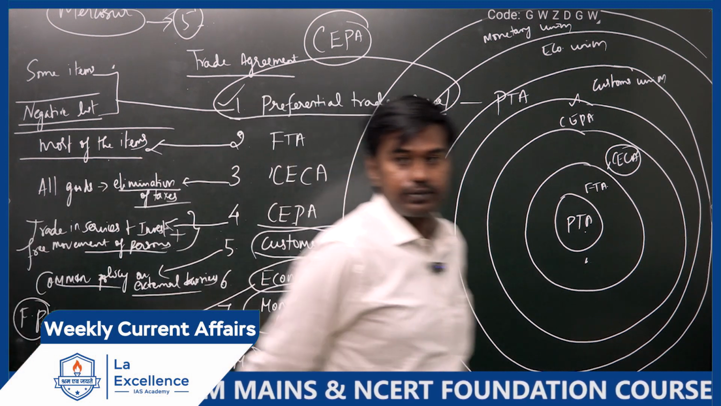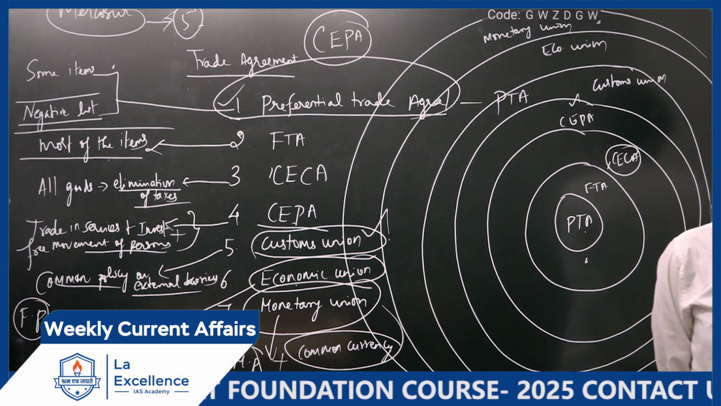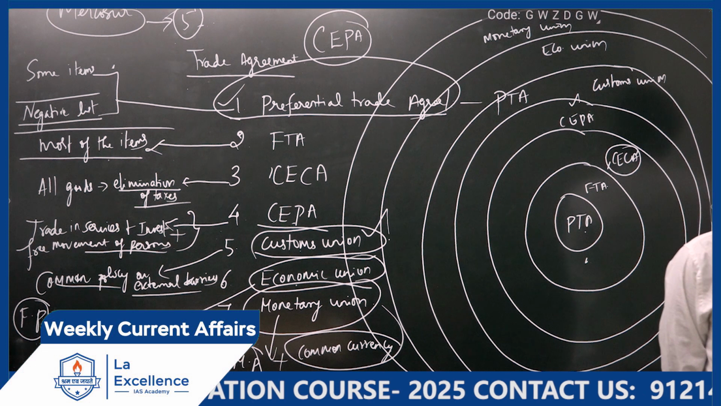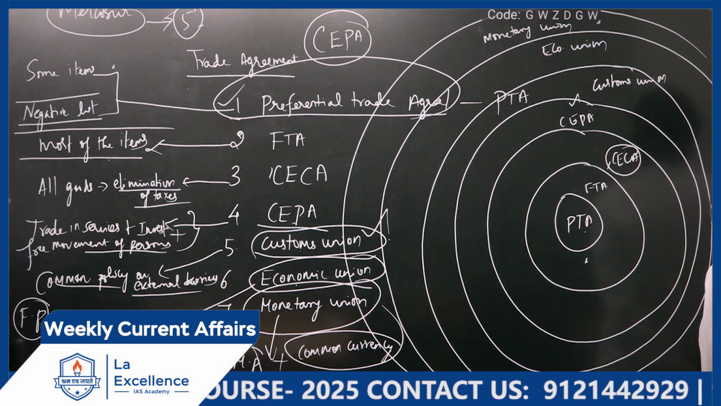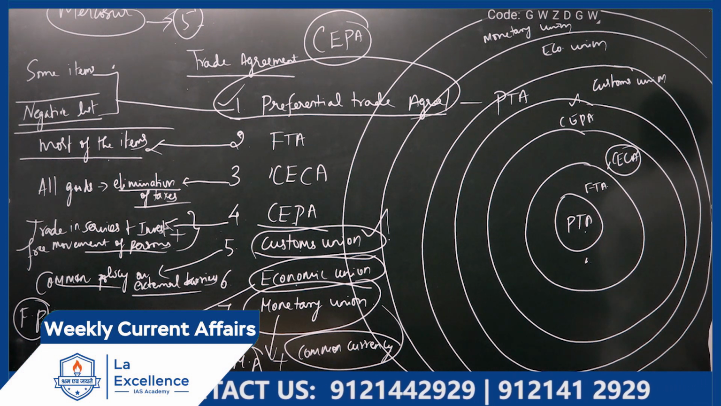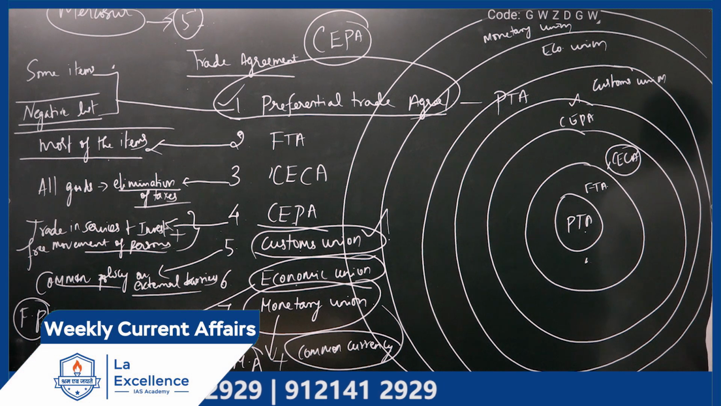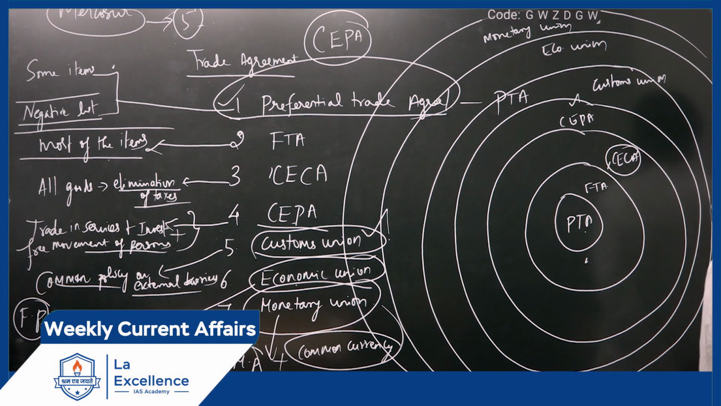European Union. They have the common currency called euro as well. Yes. And they have a common central bank which is called European Central Bank, ECB. Like RBI, they have a common bank for all the countries that are part of the European Union, and they also have a common currency. This stage is referred to as monetary union.